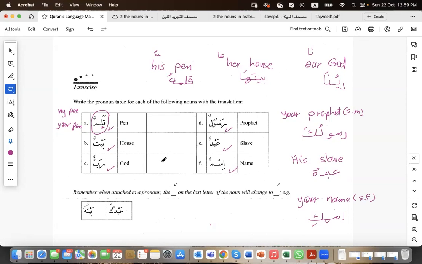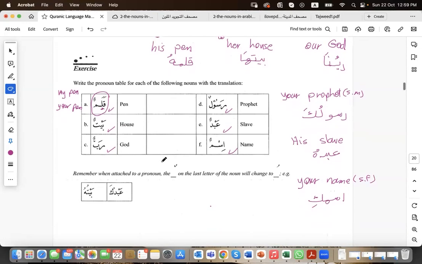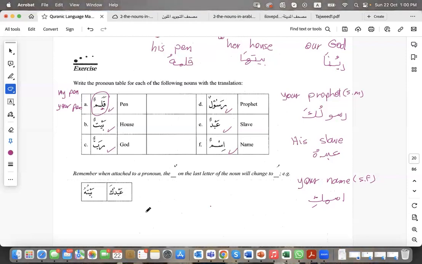Again, I will be more than happy to look at your answers if you would like to share them with me. One last thing here, remember, when a pronoun is attached, the tanween on the last letter of a noun will change to only one. So if you have double dhamma, double fatha or double kasra at the end of any word, as long as you are attaching it to one of the attached pronouns, this double thing goes away and you have only one.